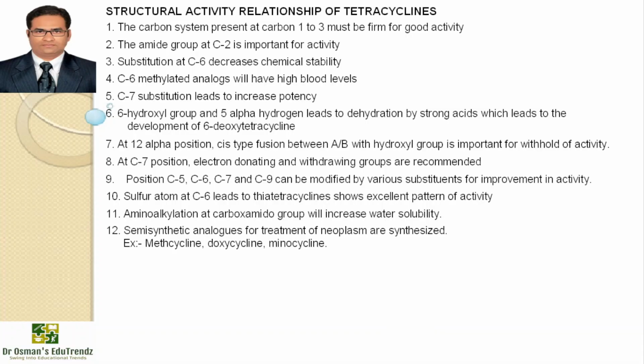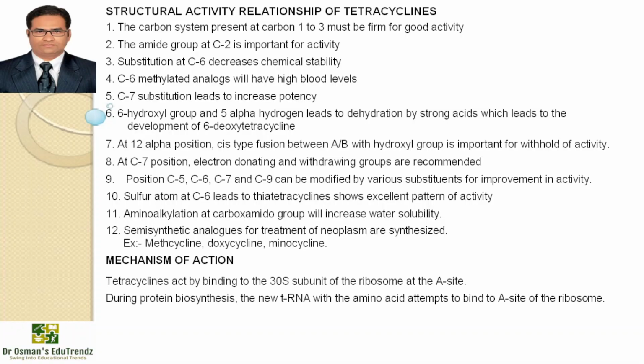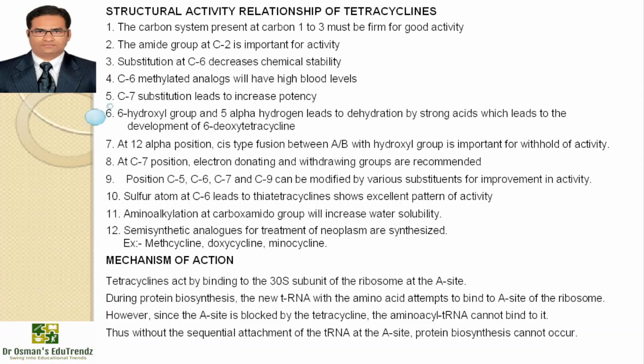Examples: methicycline, doxycycline, minocycline. Mechanism of action: tetracycline acts by binding to the 30S subunit of the ribosome at the A site. During protein biosynthesis, the new tRNA with the amino acid attempts to bind the A site of the ribosome. However, since the A site is blocked by tetracycline, the aminoacyl tRNA cannot bind to it. Thus, without sequential attachment of tRNA at the A site, protein biosynthesis cannot occur. By inhibiting protein biosynthesis, tetracyclines cause death of the bacterial cell.